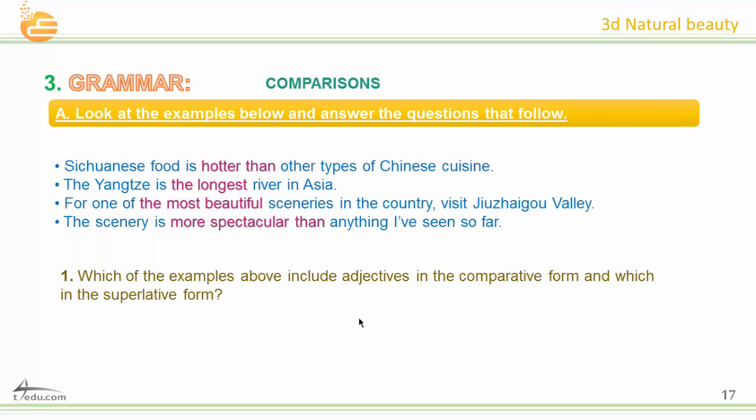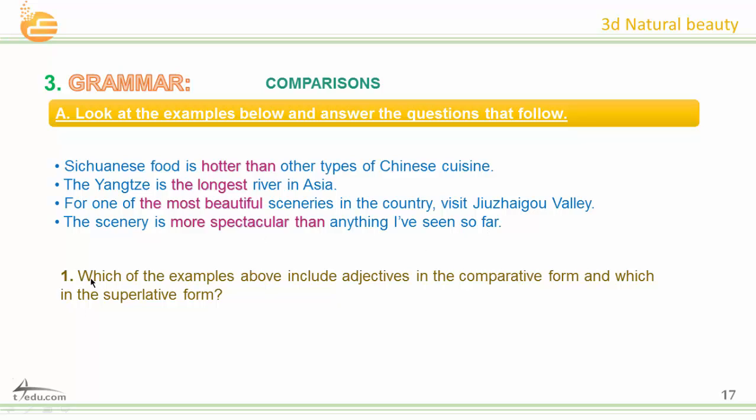Okay, grammar. Now look at the examples below and answer the questions that follow. Sichuanese food is hotter than other types of Chinese cuisine. The Yangtze is the longest river in Asia. For one of the most beautiful sceneries in the country, visit Jiuzhaigou Valley. The scenery is more spectacular than anything I have seen so far.